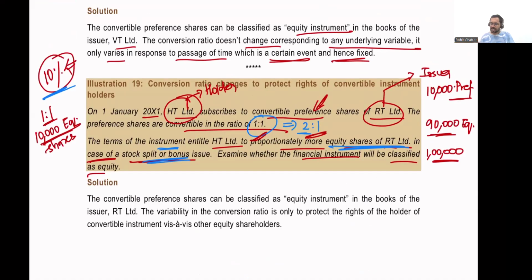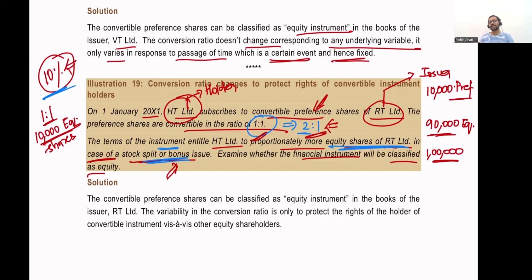All right. The reason why the conversion ratio is changing over here is basically because there is a bonus issue or stock split which is distorting the ownership percentages, and the change in conversion ratio is solely to protect the rights of the bondholders, to protect the rights of the preference shareholders. The conversion ratio change is solely to protect the interests of the convertible preference shareholders, and not to actually give them any other benefit or loss.